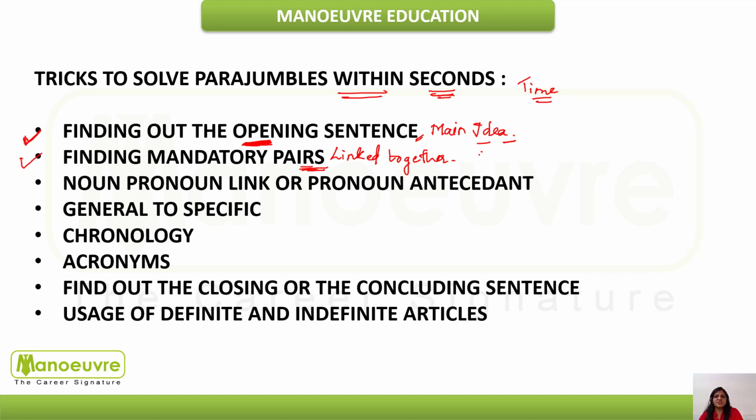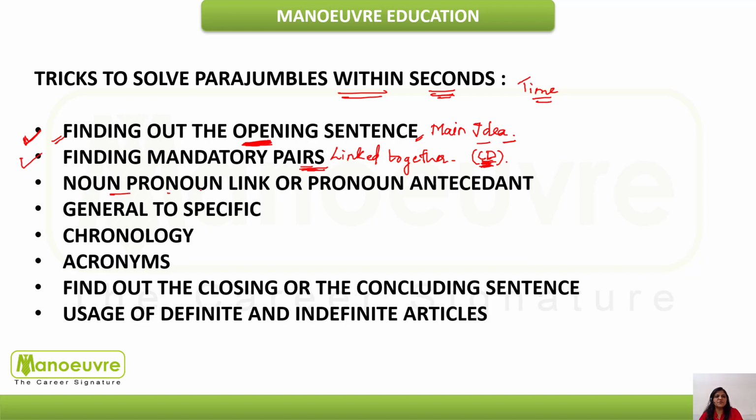Suppose the mandatory pair is C and D. The sentences C and D form a mandatory pair. Then you can go through the options, and if you see C and D together, then definitely you will get the hint of your answer. Many times they might put this mandatory pair in two options. Then again, with the help of the opening sentence, you can get your answer easily.